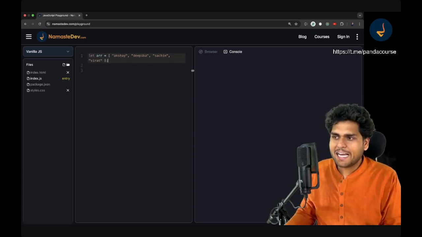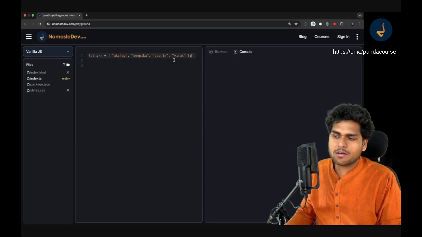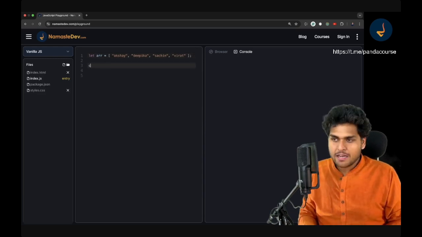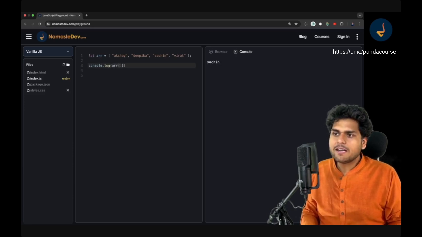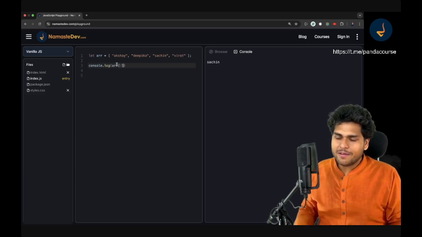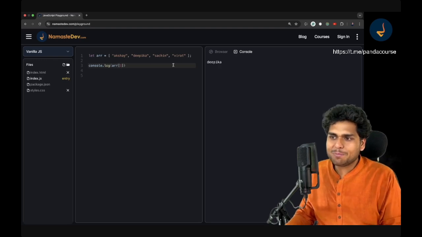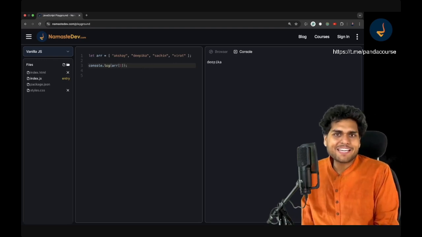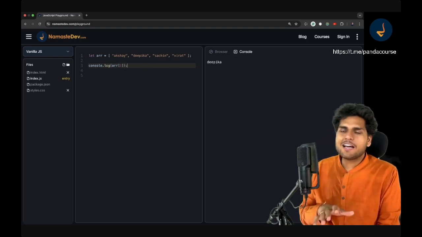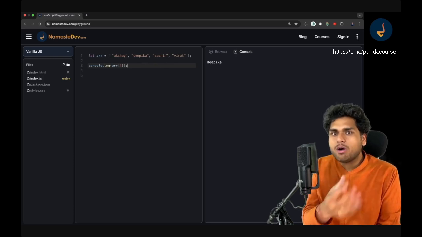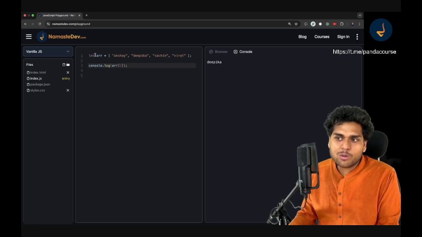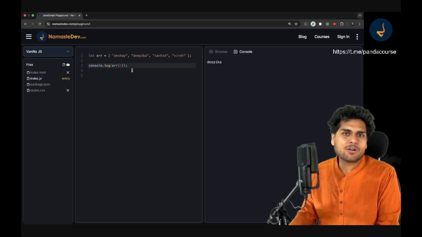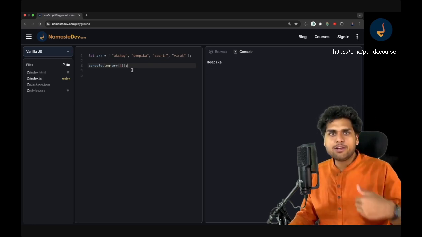You can create an array of as many values as you want, and it will behave the same way. If you do a console.log of ARR of 2, Sachin is printed onto the console. If you do ARR of 1, Deepika is printed. Amazing, right? So pause the video over here, go and do the same thing in your playground and try to see. Are you able to follow this? Can you create this array? Then come back and I will tell you more amazing stuff.